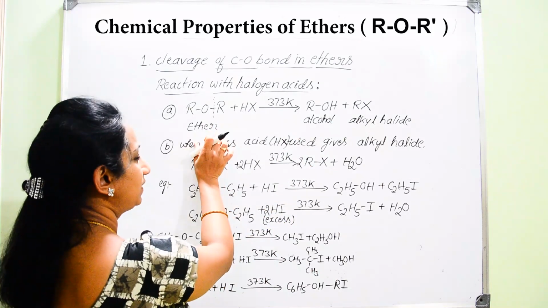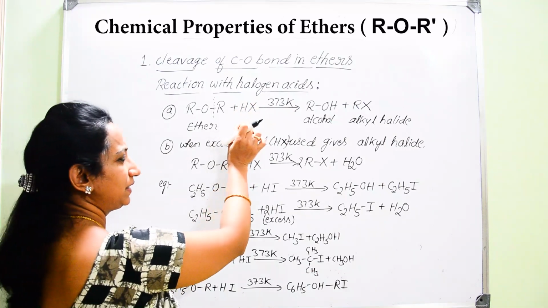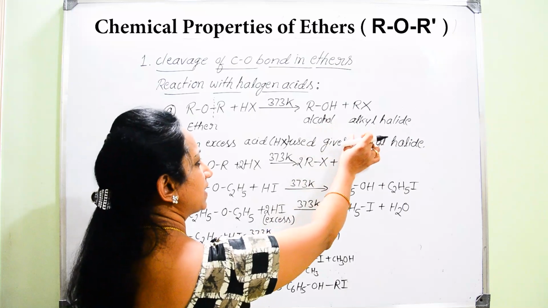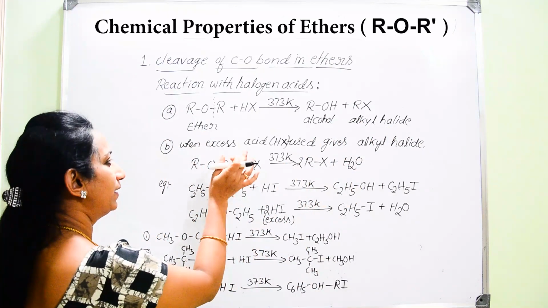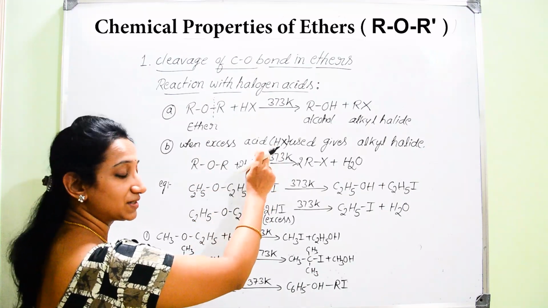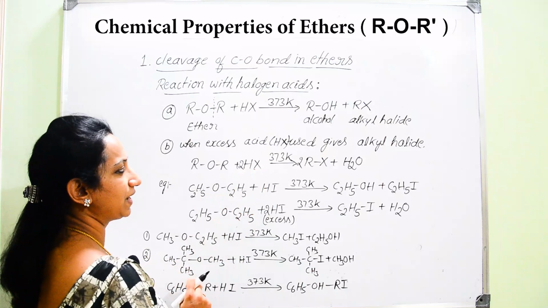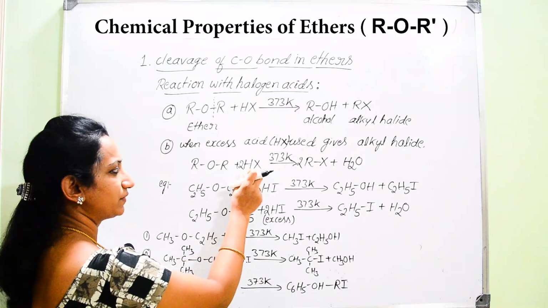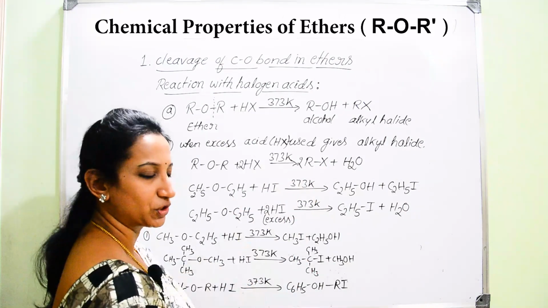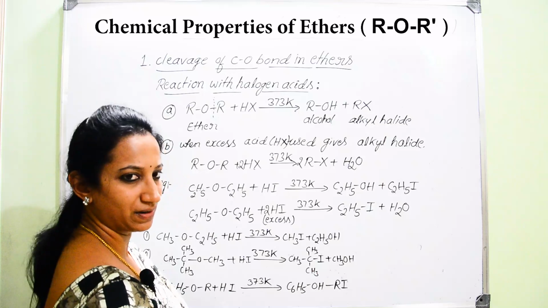If ethers react with hydrogen halides at 373 Kelvin, you will get alcohol as well as alkyl halide. But when ethers react with excess, just remember this, excess of hydrogen halide, it results in the formation of alkyl halide as the only major product.